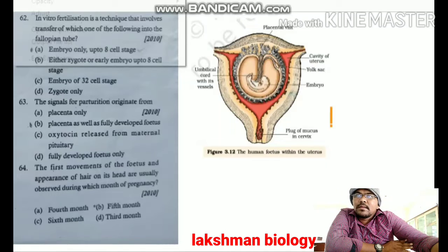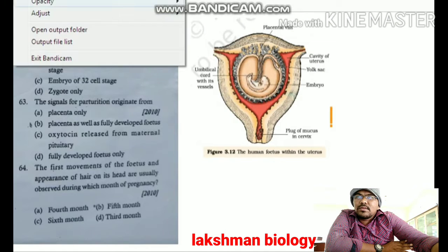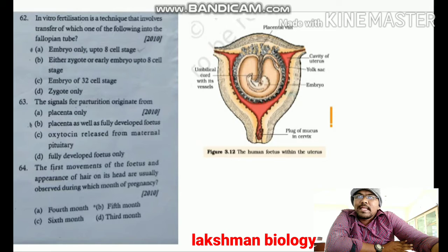Biology. We are discussing question number 62. In vitro fertilization is a technique that involves transfer of which one of the following into the fallopian tube? Answer is embryo only up to 8 cell stage.